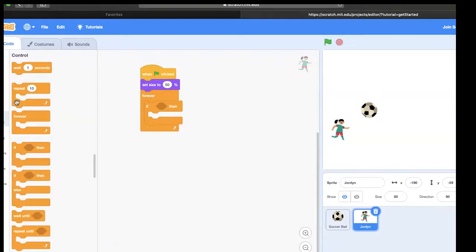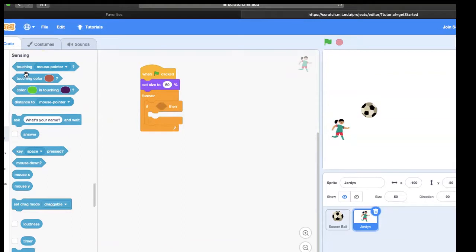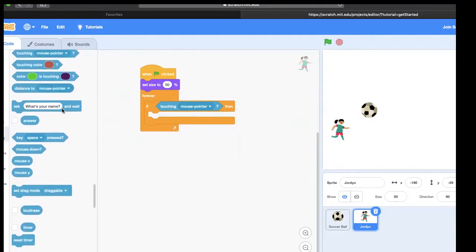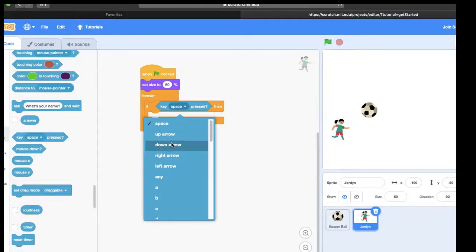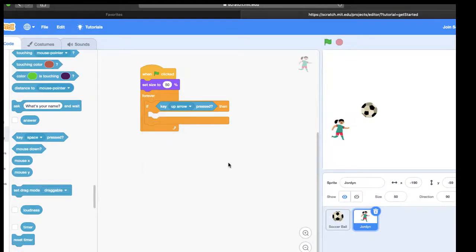Maybe I won't have something that says up button, but then again, maybe I will. Let's go to sensing. And I can say, if touching the mouse pointer, then, but I can change that word mouse pointer to something else. Well, maybe I can go and find something like key space pressed. So I'll take that out and I'll say if the key space is pressed, and I'll change the word space to up arrow. That looks great. Now, if the key up arrow is pressed, then Jordan will move up.